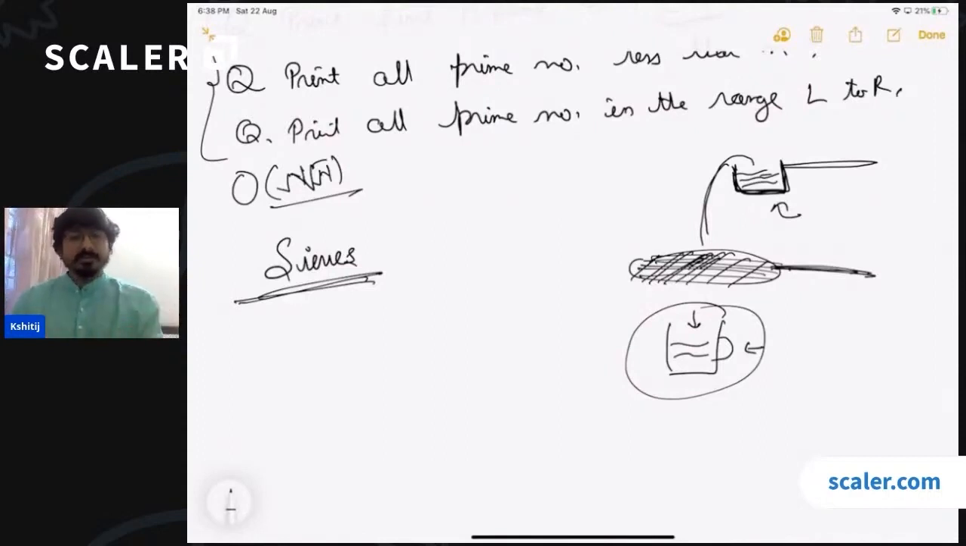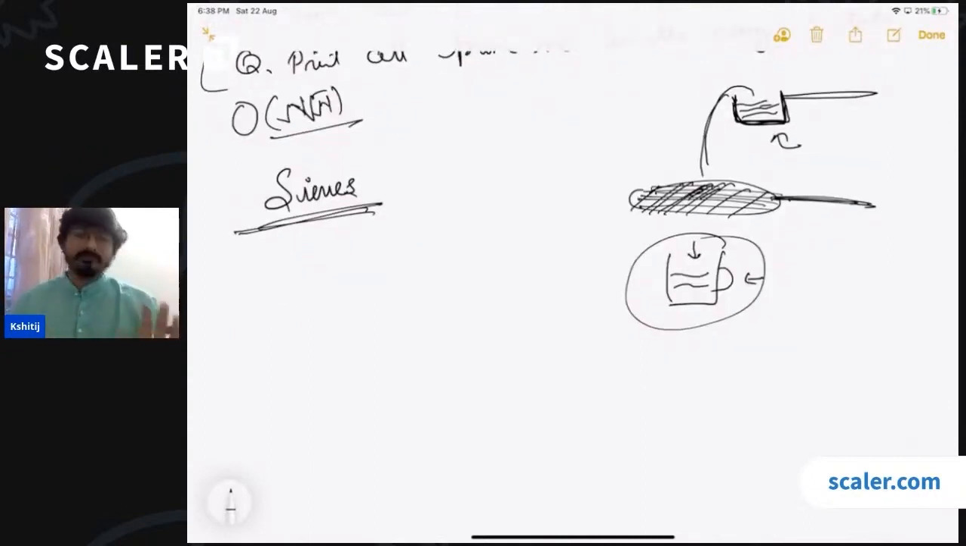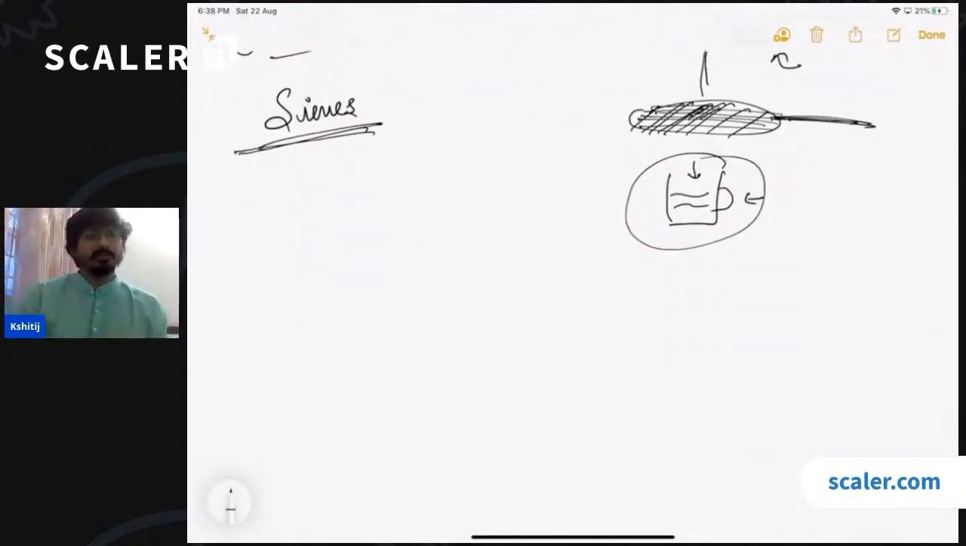We have to figure out what are the prime numbers. We'll say that all the numbers are prime, right? So we'll take all the numbers and we'll say that all of them are prime. Then we will pass them through a sieve. After passing them through the sieve, we will see that only the actual prime numbers are remaining. All the composite numbers will be filtered out by the sieve. Okay, let us see how it is going to work.